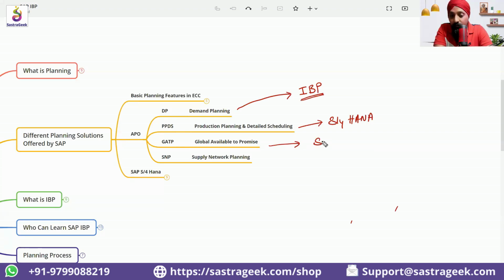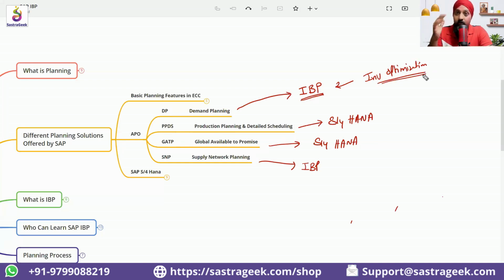The GATP solution is moving to S/4HANA. The SNP solution is moving to IBP. And much other functionality would also be added. Inventory optimization is also added in IBP.